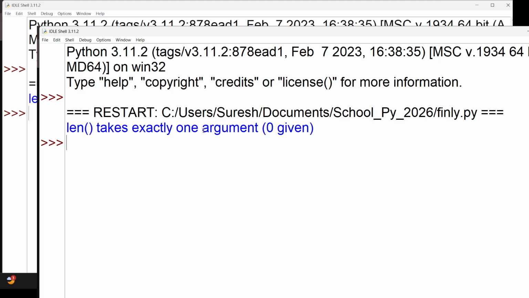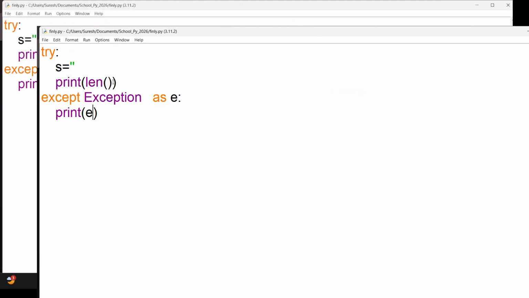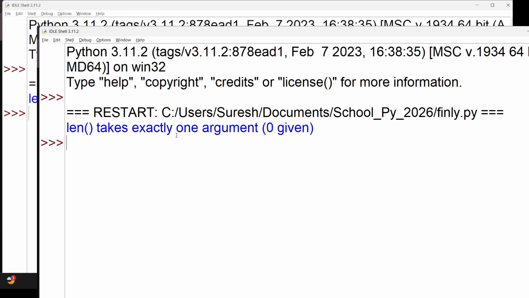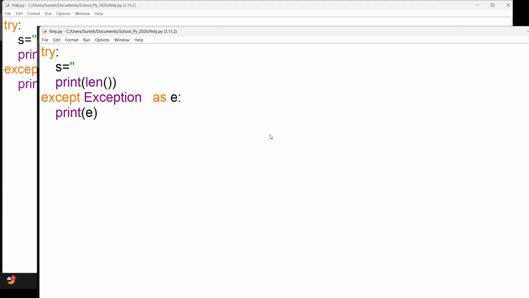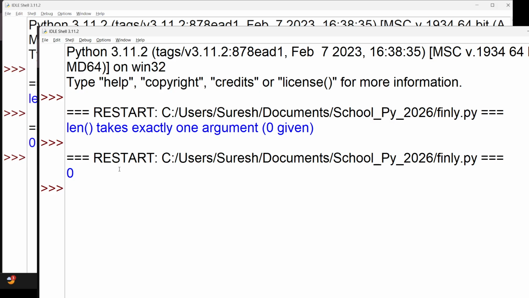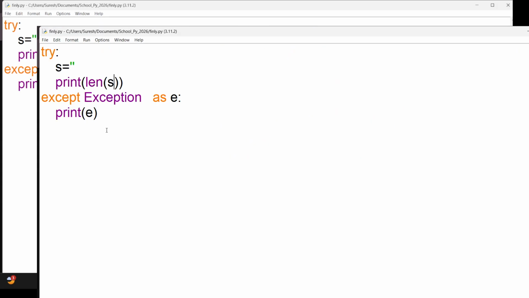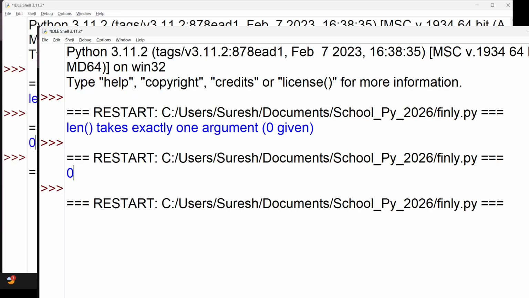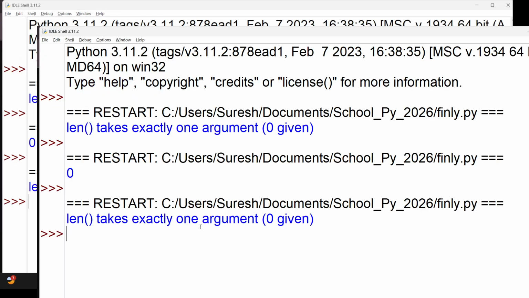So len takes exactly one argument, 0 given. So there is an exception, because you are not passing any argument to get the length. Let me pass s here. So it gives 0. So if I'm using the len function and you're not passing anything, that gives an exception. Which exception? Exactly one argument, 0 given. So any kind of error that is thrown is caught.